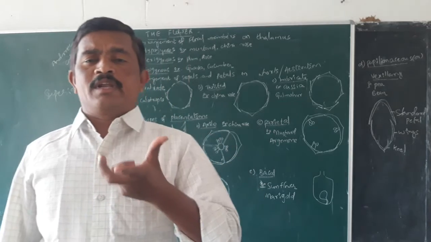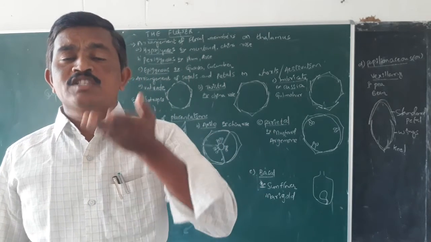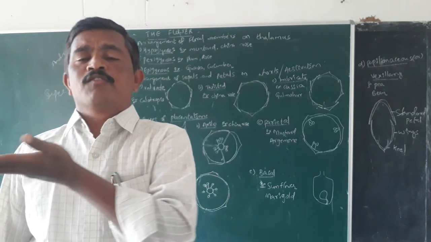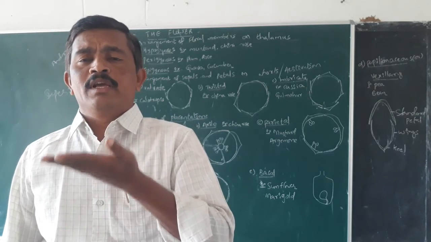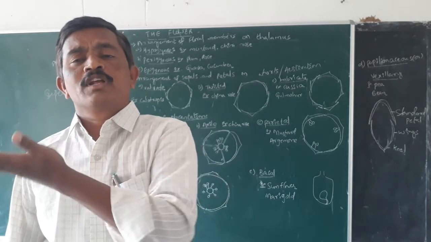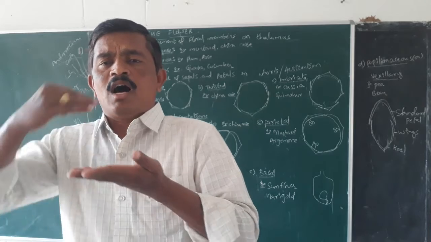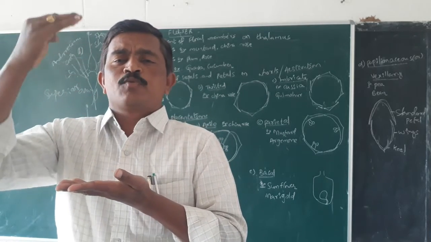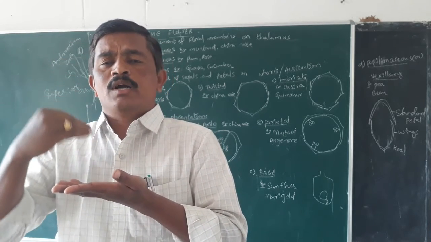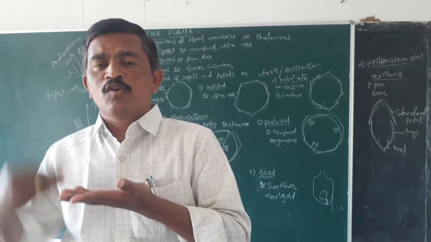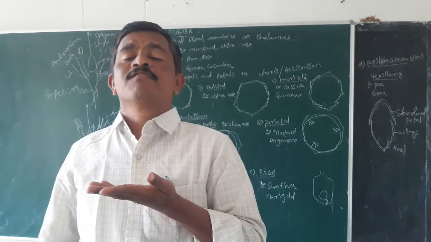Half part of the ovary appears to be at the highest position compared with the remaining flower parts, and half part of the ovary is said to be inferior to the remaining flower parts. Like that, half part of the ovary occupies the highest position and the remaining half part of the ovary occupies the lowest position compared with the remaining flower parts.